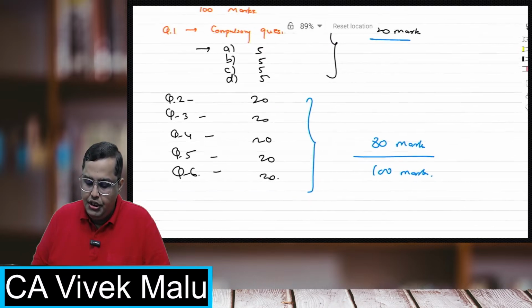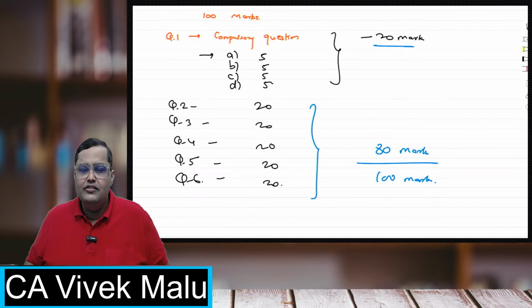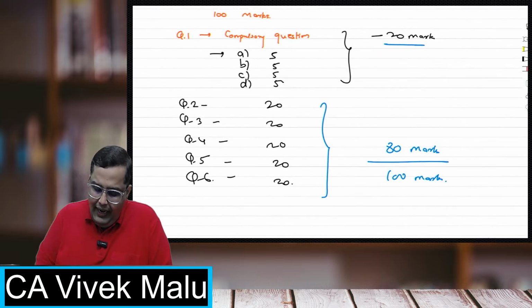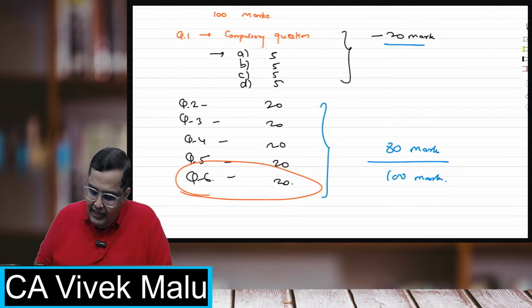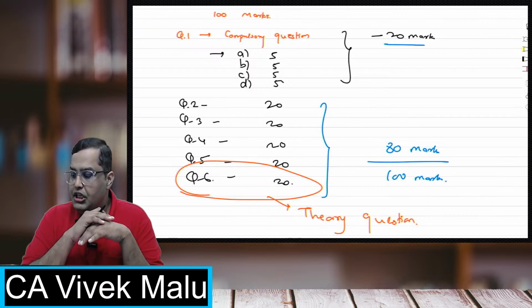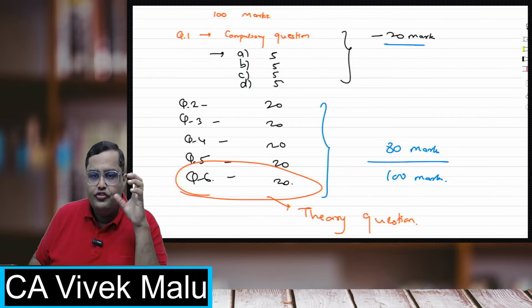Now, this question is asked by a lot of students: do we have to prepare theory? Remember, in your entire paper, the theory question is generally asked only in question number 6. Question number 6 is a purely theory question, in which all the theory questions are clubbed together.